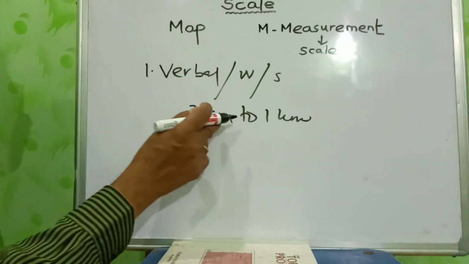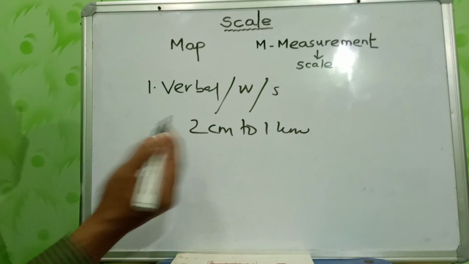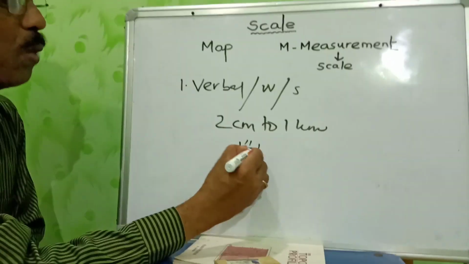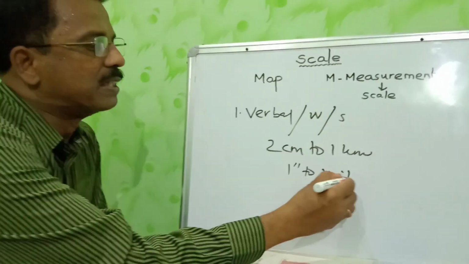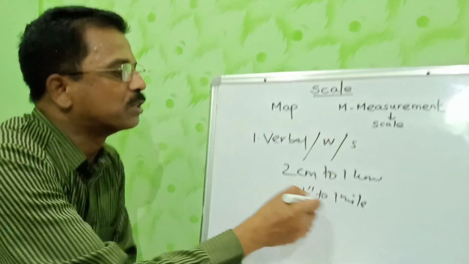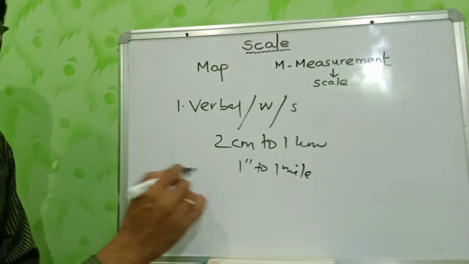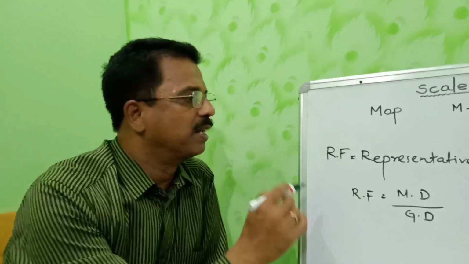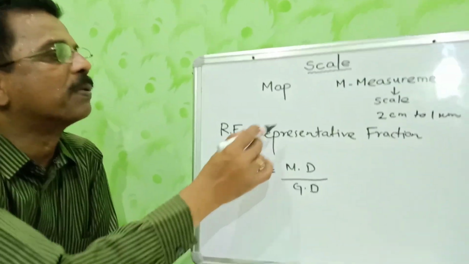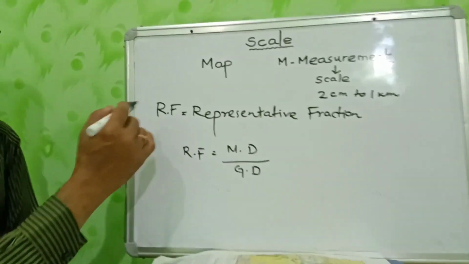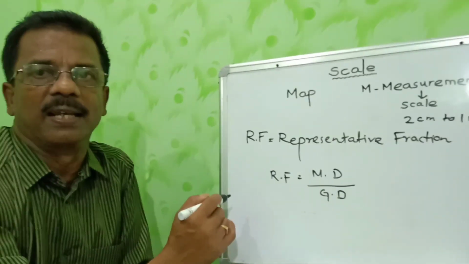And this is given in the form of a statement. Similarly, you can say 1 inch to 1 mile. This is also in the form of words. This is also a statement scale, word scale, or a verbal scale. Clear? Next scale, RF. RF means representative fraction, or it is otherwise known as mathematical scale.